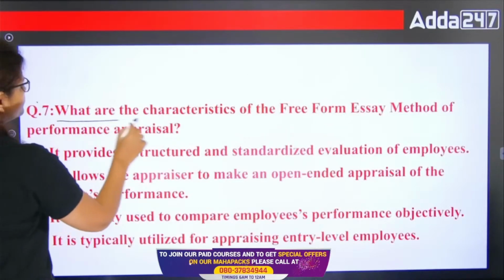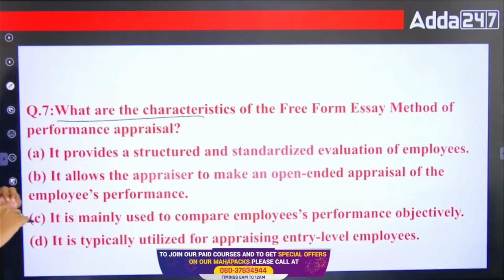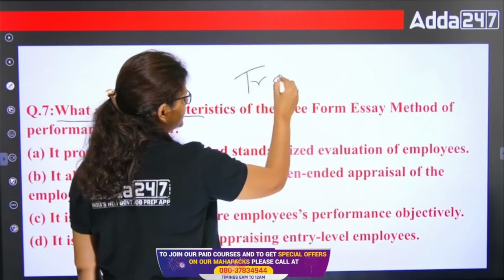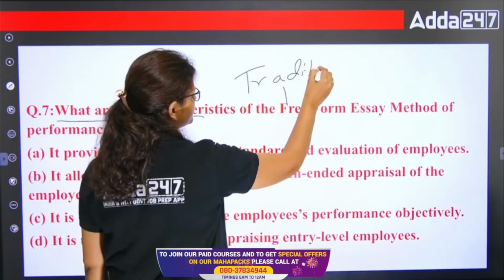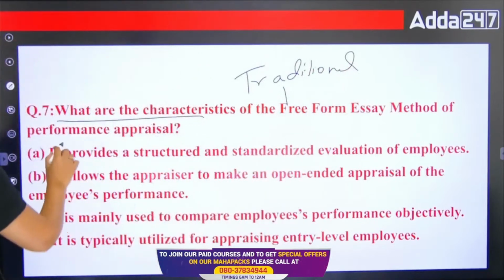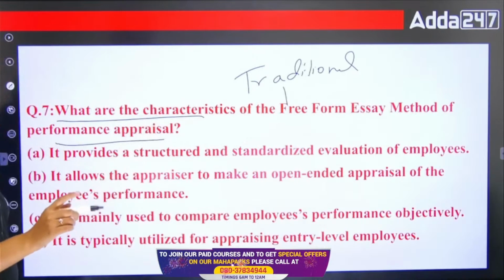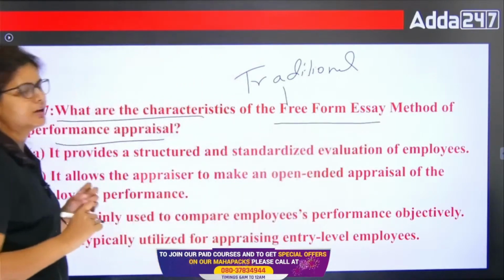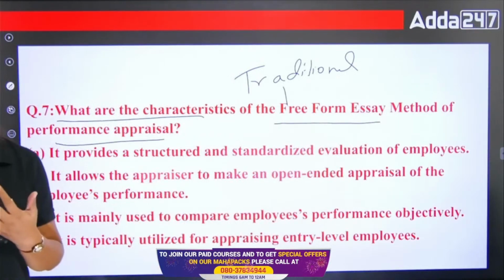Now question 7 is, what are the characteristics of the free-form essay method? That is also a traditional method. That is not a modern method. That is a traditional method. Right? Free-form essay method of performance appraisal. This is basically the free-form essay method, in which you are basically, this is the traditional method, right?